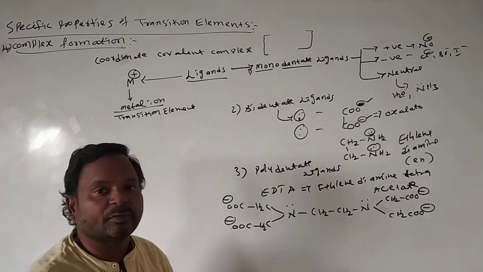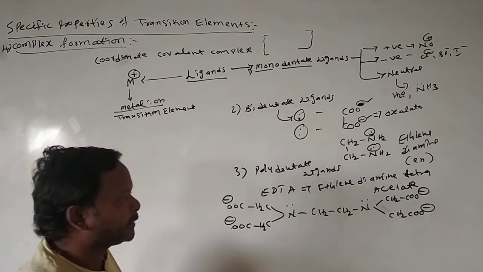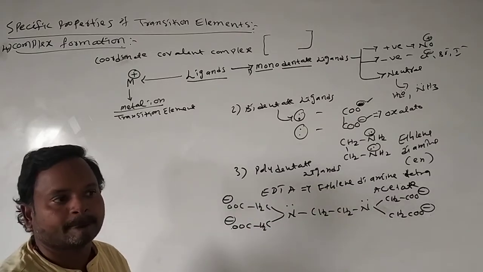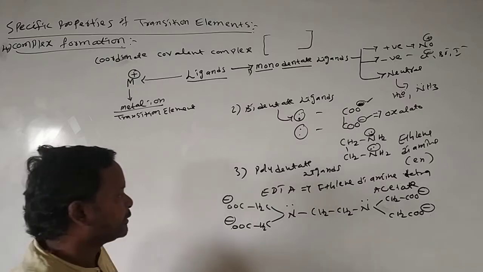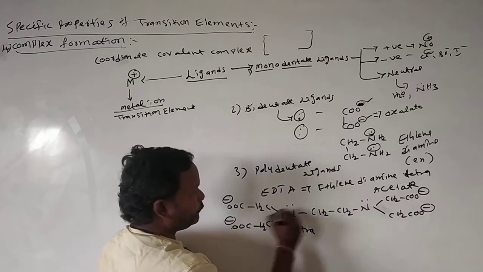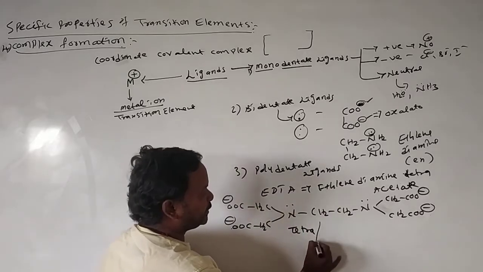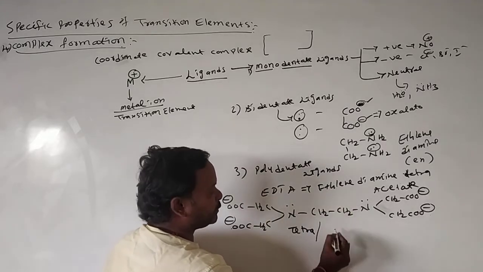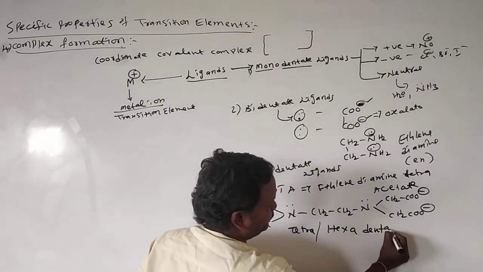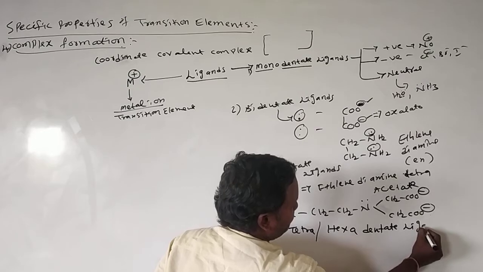Along with that, the lone pairs also donate towards the metal ion. By negative charges we call it tetra. Negative charges plus two electron pairs, we call hexadentate ligand.